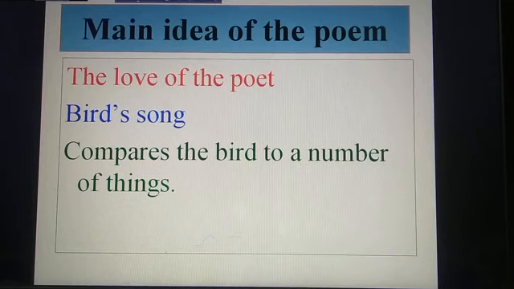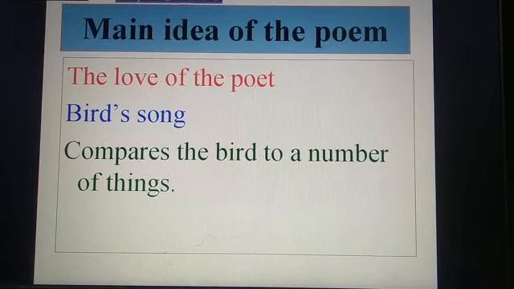In every stanza he uses different things to compare the bird's song, even the love of wine, and many other things.